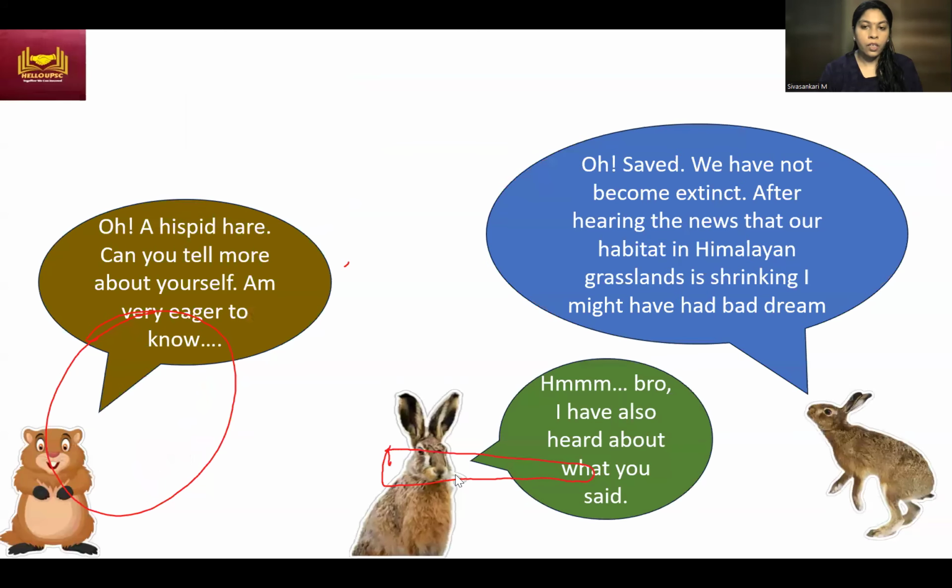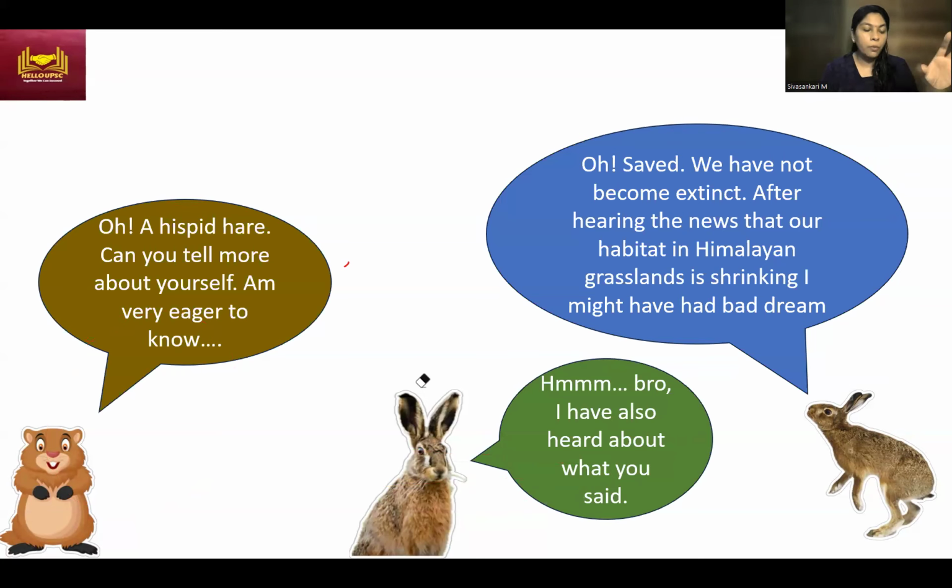See this. So why are we going to discuss this particular species today? As you can see, in the newspaper there is news that the Himalayan habitat or grasslands keep on shrinking.